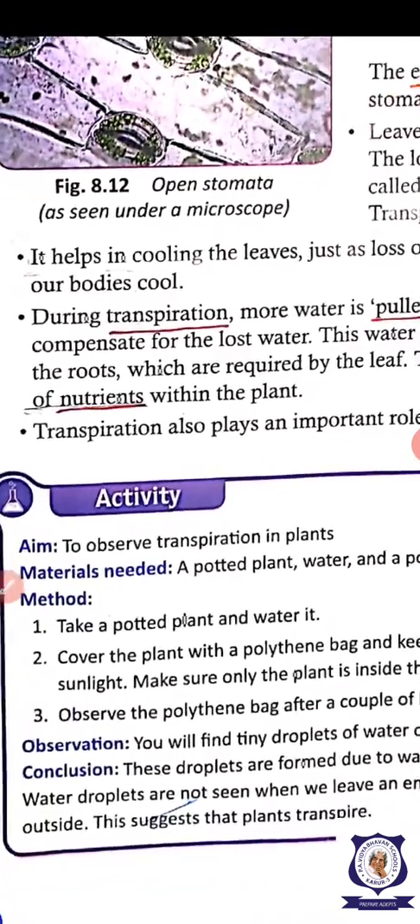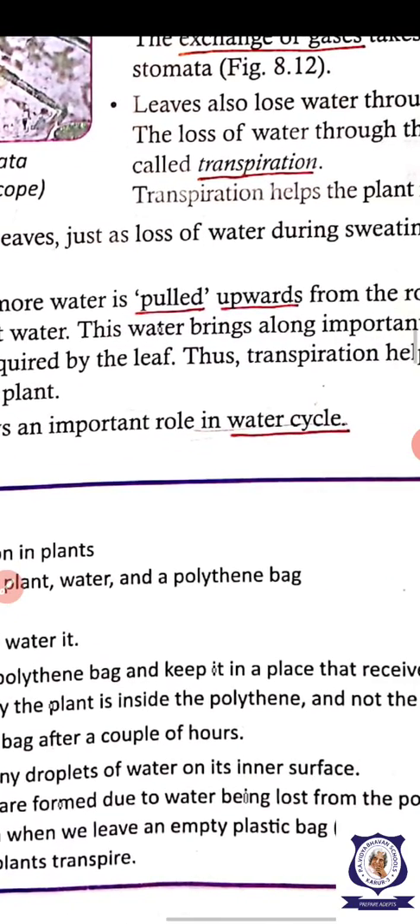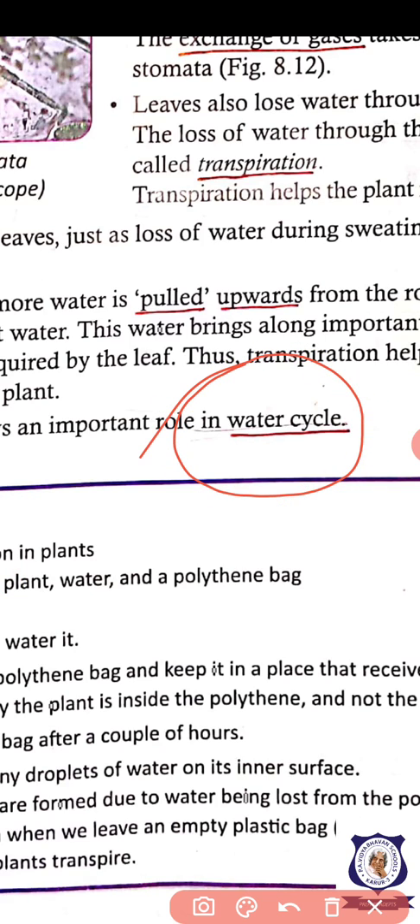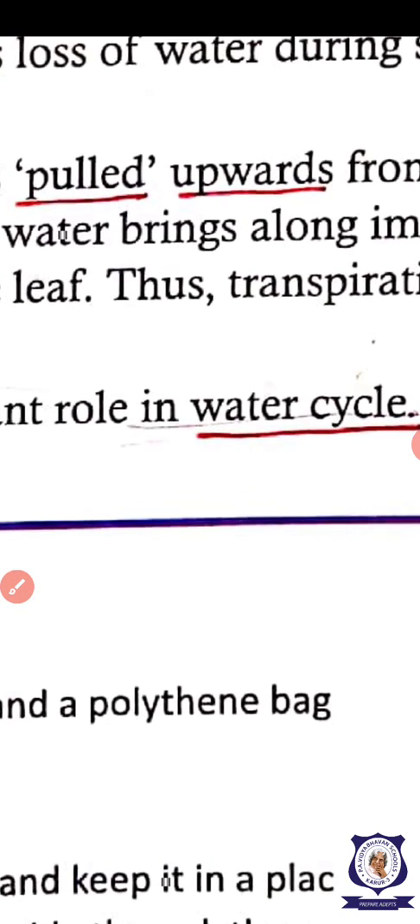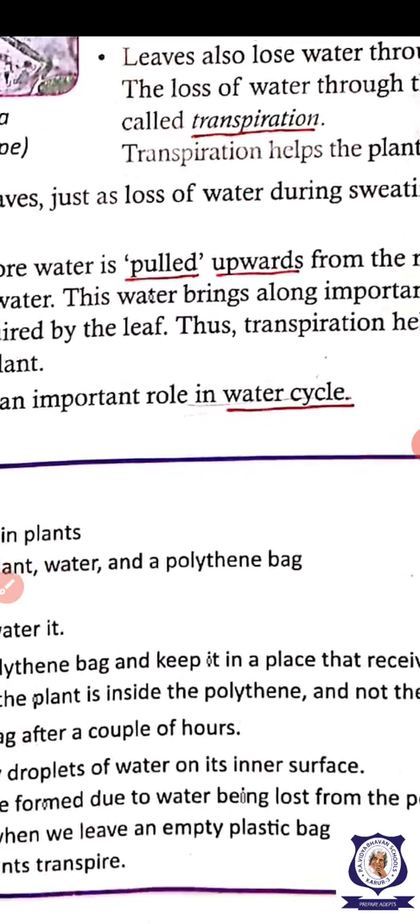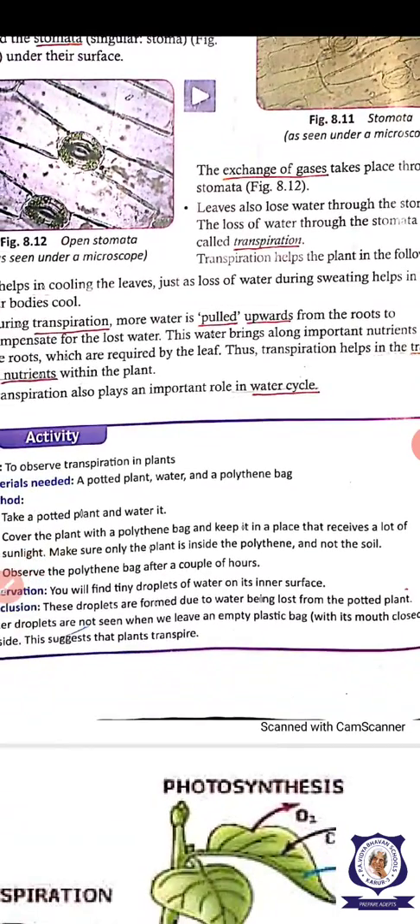This is transpiration. Okay, transpiration also plays an important role in the water cycle. What is the water cycle? During transpiration, plants absorb water from the depth of the ground and transpire it. So the water vapor mixes with the atmosphere and forms the clouds.